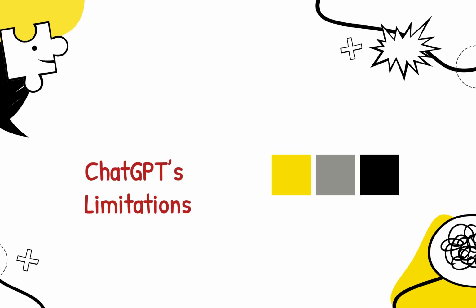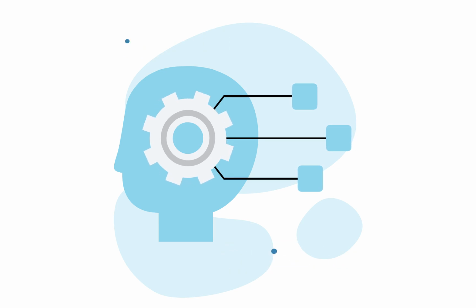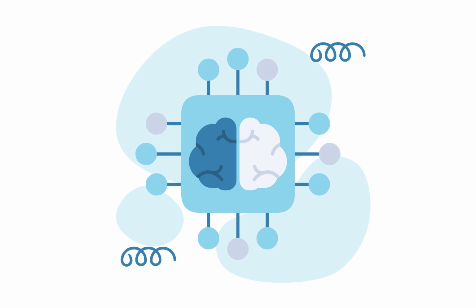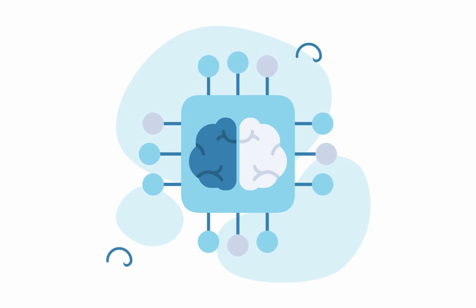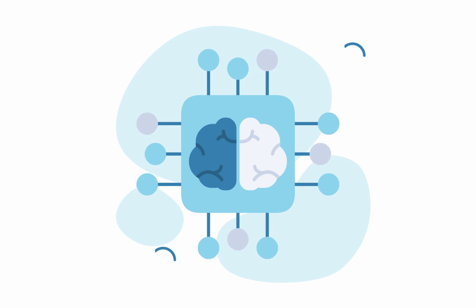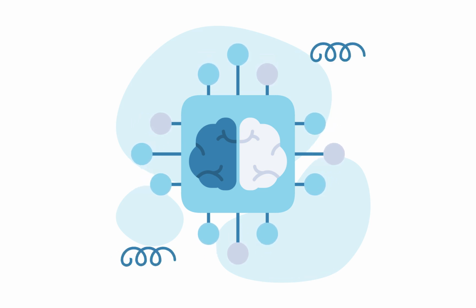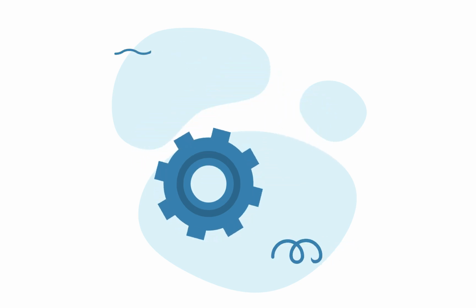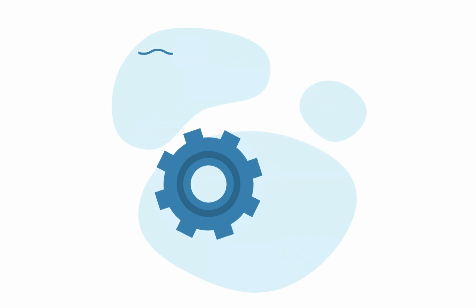ChatGPT's limitations. Highly specialized or niche topics can be challenging because ChatGPT may not have enough knowledge to provide accurate or in-depth content. Sensitive or controversial topics can also be tricky because it may not be able to handle them with the necessary nuance or sensitivity. ChatGPT is an AI language model, so it can't provide personal experience or perspective.